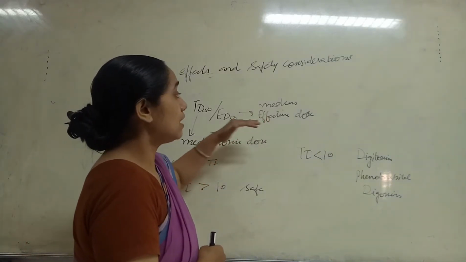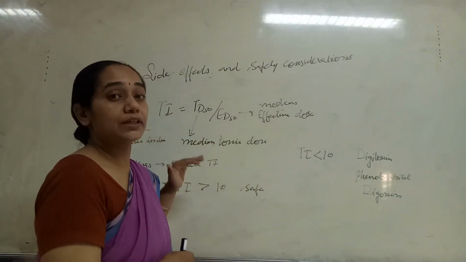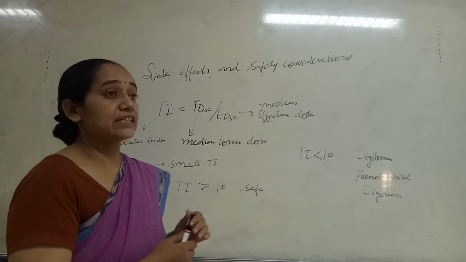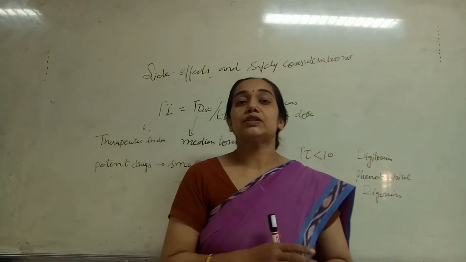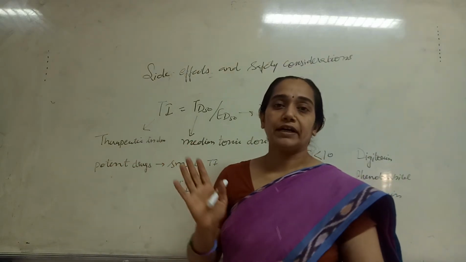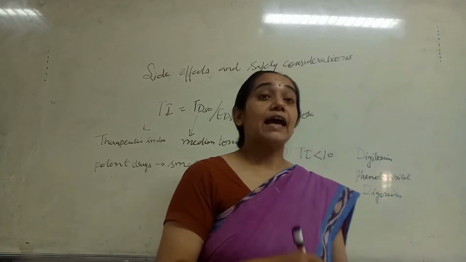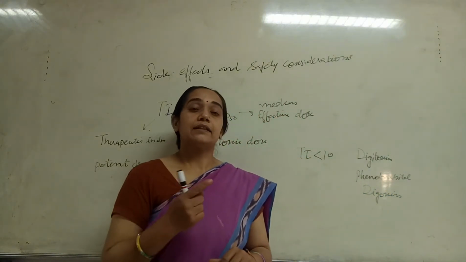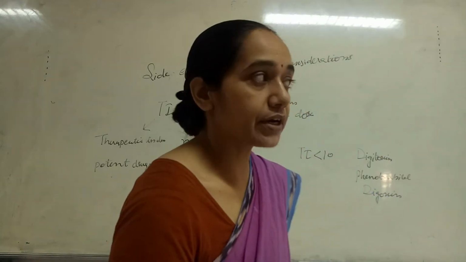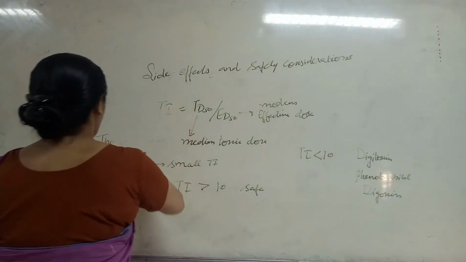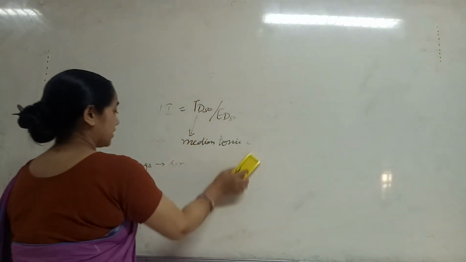Their median toxic dose is much bigger than the dose needed to show the therapeutic effect. So if a drug has a therapeutic index less than 10, then it is not a suitable candidate to be formulated in a controlled drug delivery system. If a drug has a therapeutic index greater than 10, then only we choose the drug to make our controlled drug delivery system. Now the next parameter to be considered is the dose of the drug.